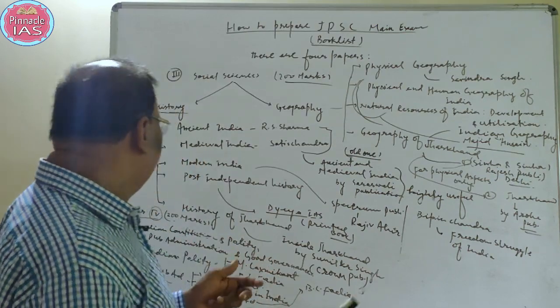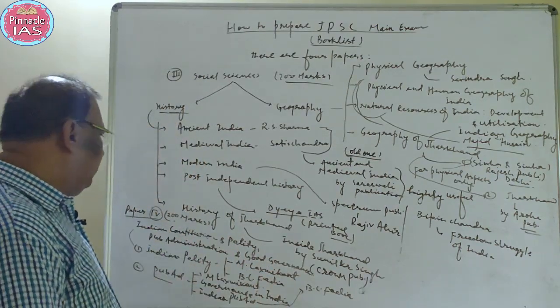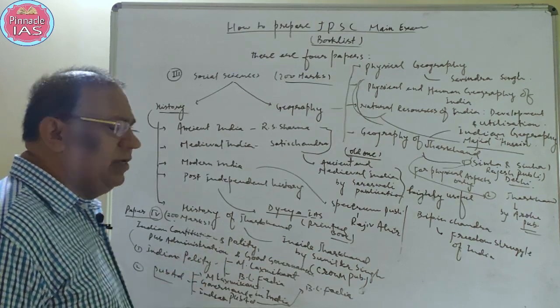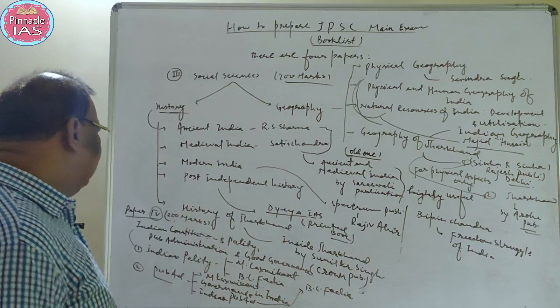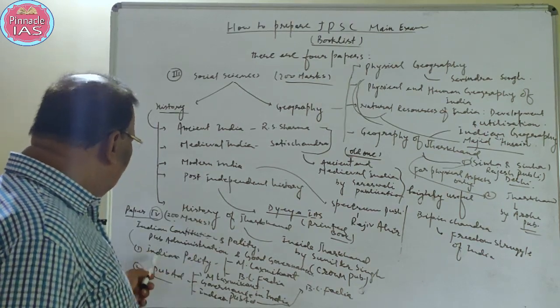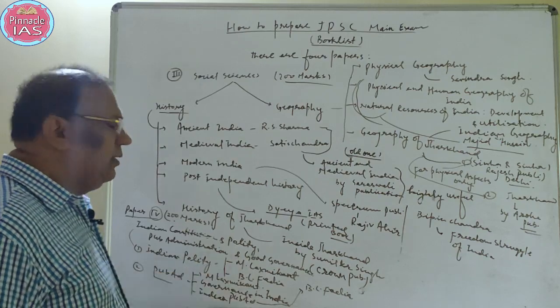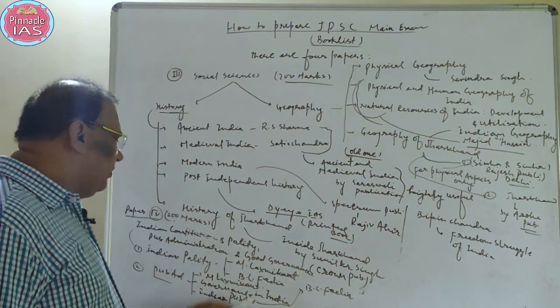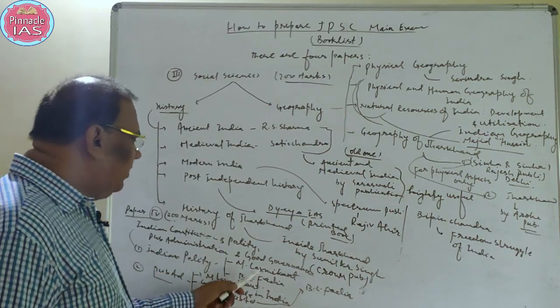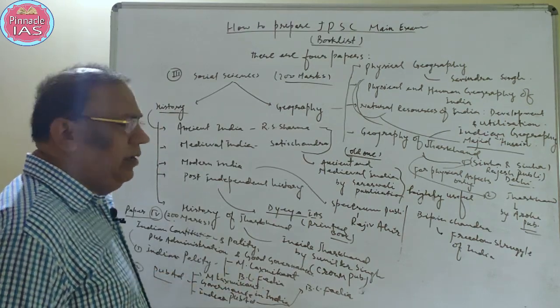Now talk about paper 4. Paper 4 is Indian Constitution and Polity, Public Administration and Good Governance. Understand? So the first segment is Indian Constitution and Polity. For this purpose, we will consult M. Lakshmikant. M. Lakshmikant is a very good book for this purpose. Another book is B.L. Fadia. You must have B.L. Fadia.